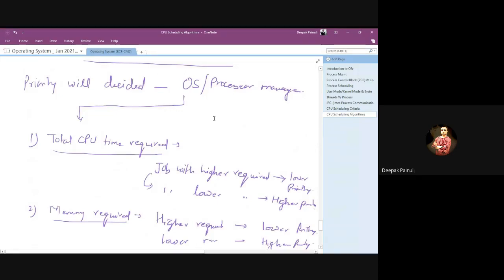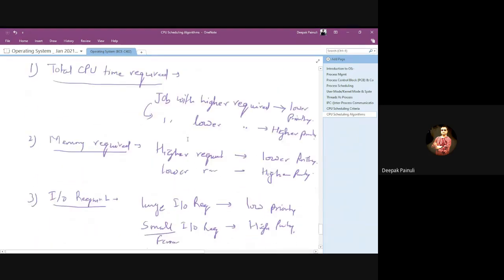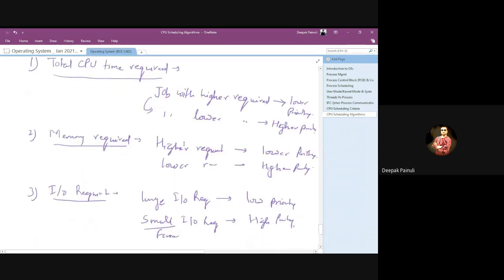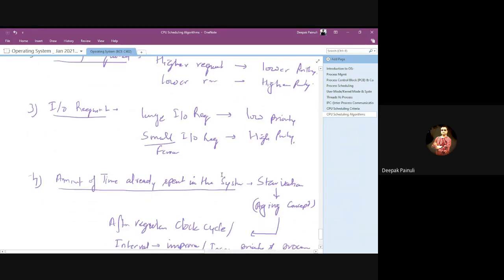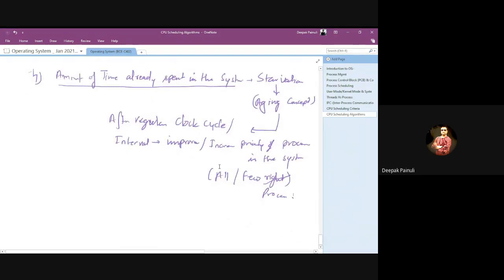The OS may decide the priority of a particular process according to its need: CPU time requirement, memory requirement, IO requirement, or the amount of time it has been in the system from its submission, right? So let's understand that this algorithm will use priority as a key parameter for selecting any process in the system.